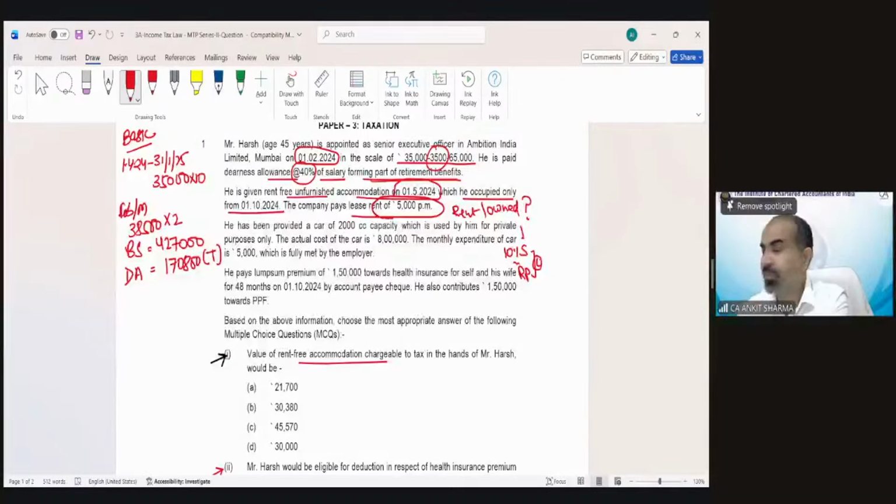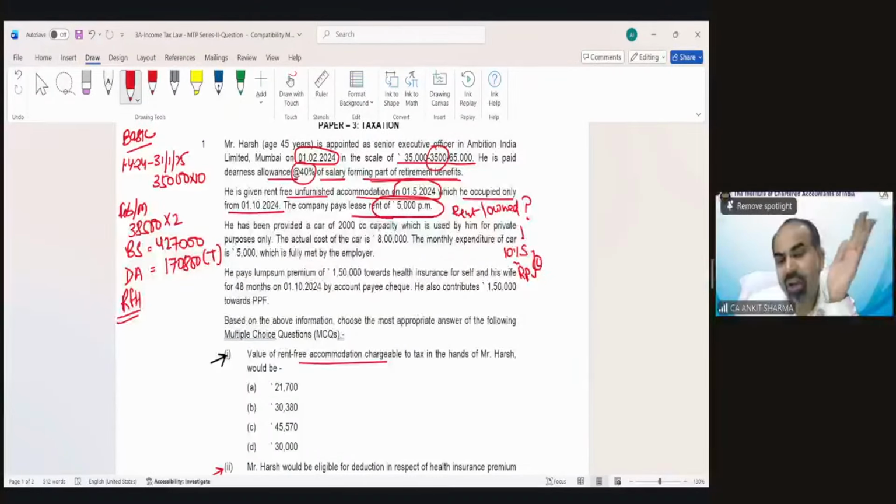Absolutely right. Now, for the purpose of rent-free house, can you tell me for which duration I have to calculate the salary, which is monetary? Unfurnished accommodation has been given from 1st May, but he occupied from 1st of October.